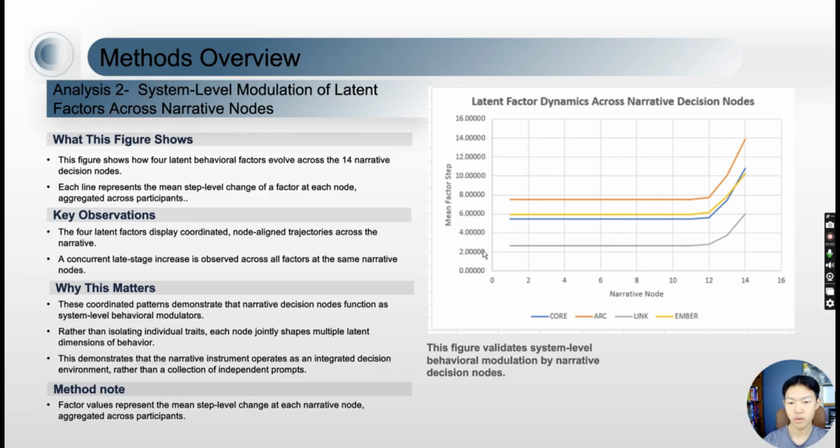This figure shows that all four lane factors change together at the same narrative nodes. This covariation is not a limitation of the model. Instead, it reflects the fact that each narrative node is designed to apply coordinated academic pressure, such as time constraints, ambiguity, or workload imbalance. The aligned factor responses indicate that the narrative structure systematically modulates multiple behavioral dimensions at once, validating the instrument as a system-level behavioral probe rather than a collection of independent measures.